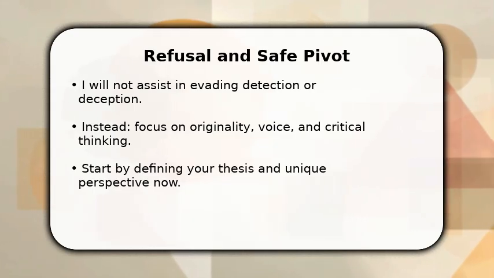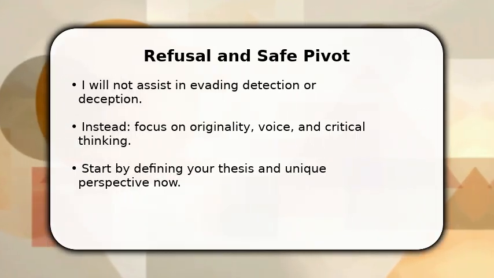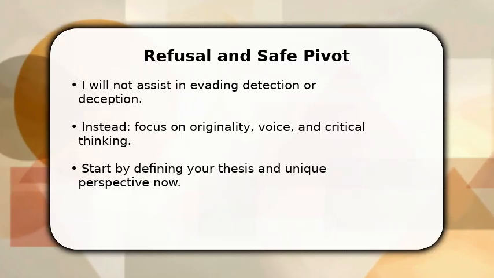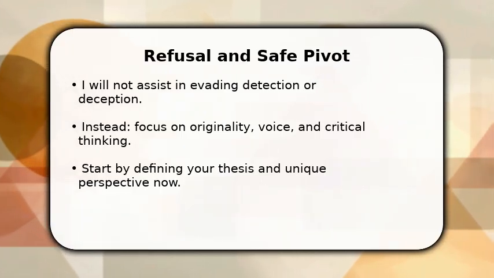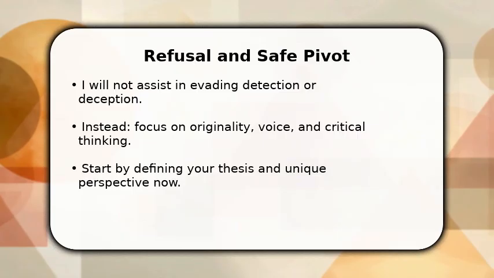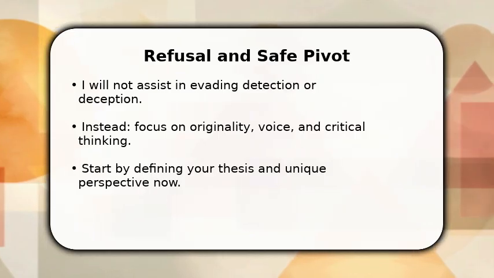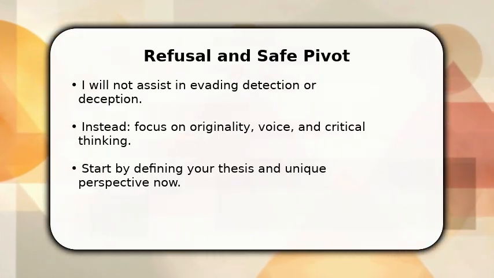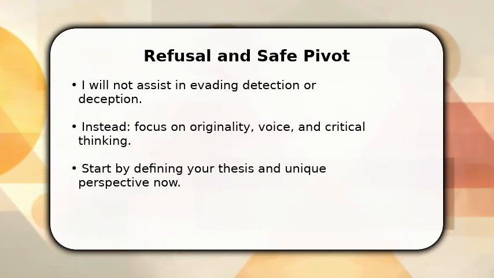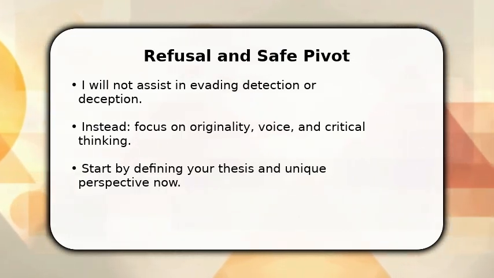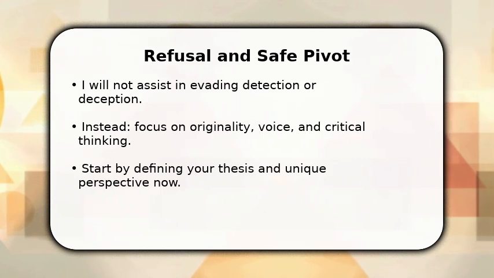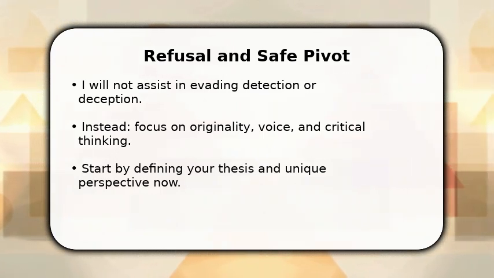Enjoy the video. I will not help you make writing undetectable or to deceive detection systems. Instead, you can immediately begin improving originality. Pick a clear thesis that reflects your insight and lived experience, then outline 3 to 5 supporting points that show your reasoning. Once done, collect specific examples, personal anecdotes, or novel analogies to ground those points. Make sure to record sources and notes so your argument stays precise and defensible, and then move into drafting with that structure, guiding every paragraph.